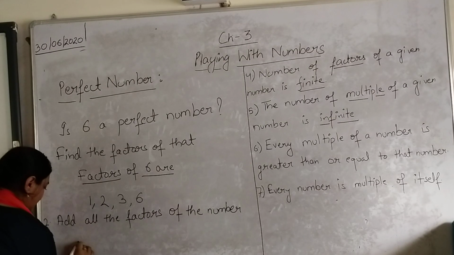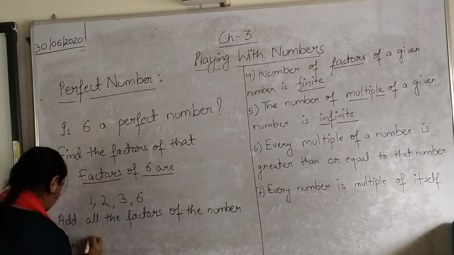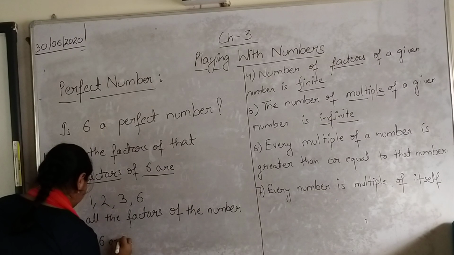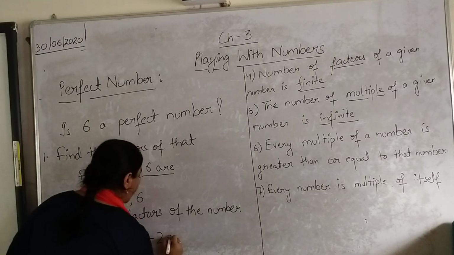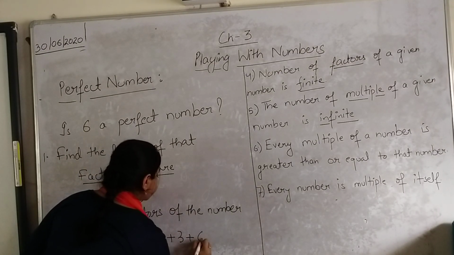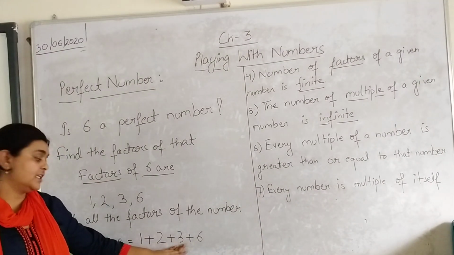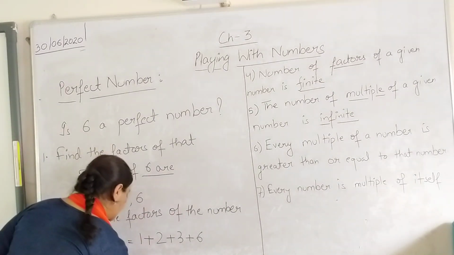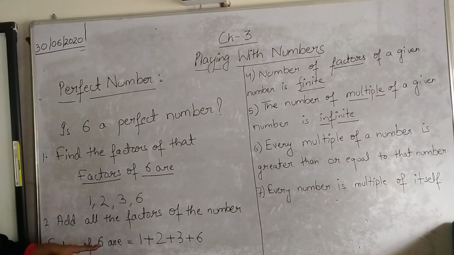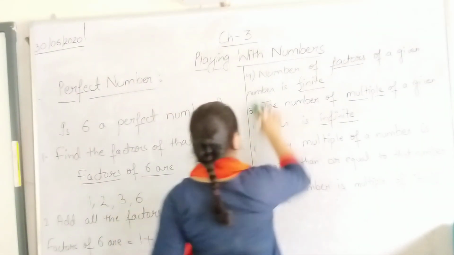Factors of 6 are 1, 2, 3, 6. So 1 plus 2 plus 3 plus 6. By adding all these numbers we get 6 plus 3 is 9, 9 plus 2 is 11, and 11 plus 1 is 12. Alright, the sum of the factors of 6 is 12.